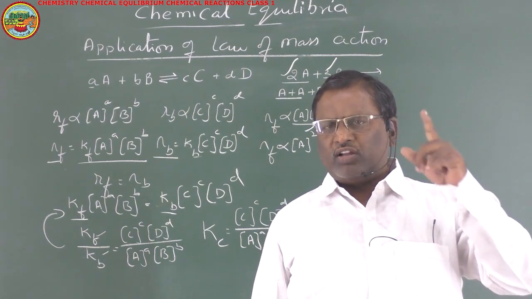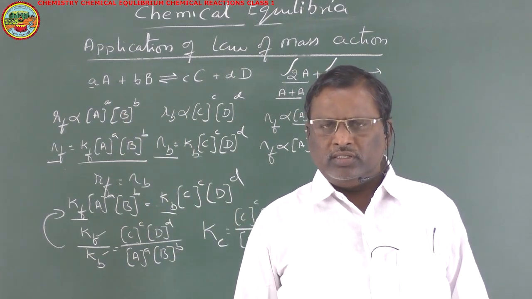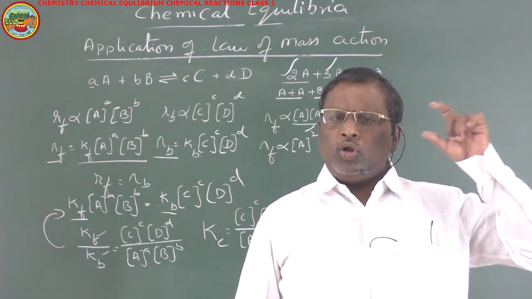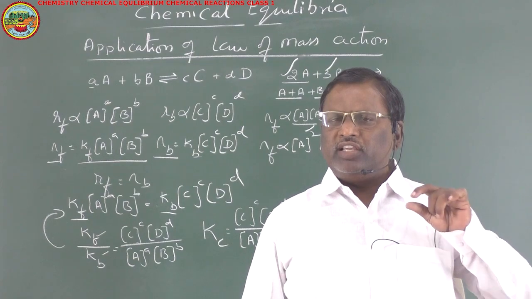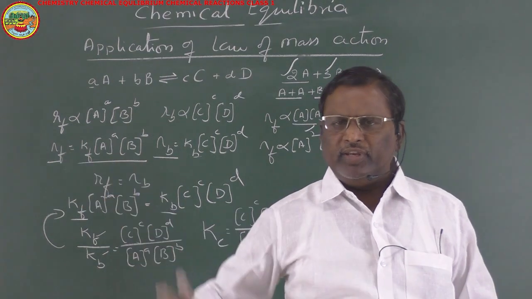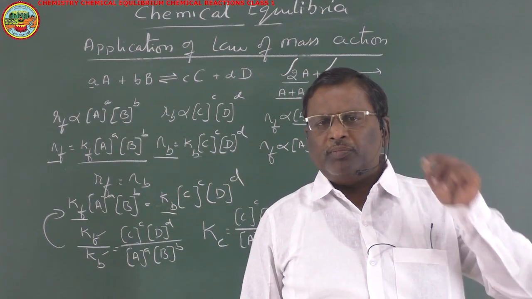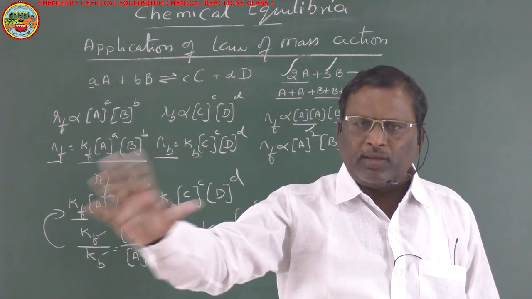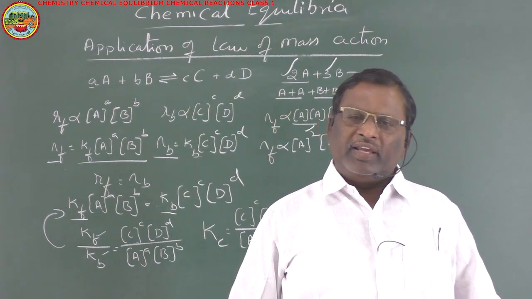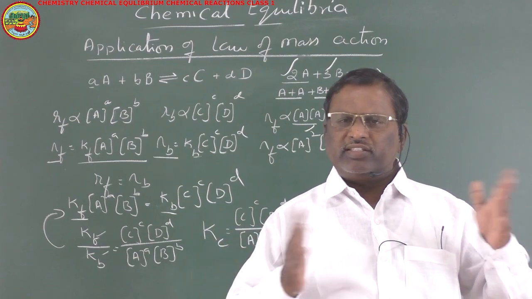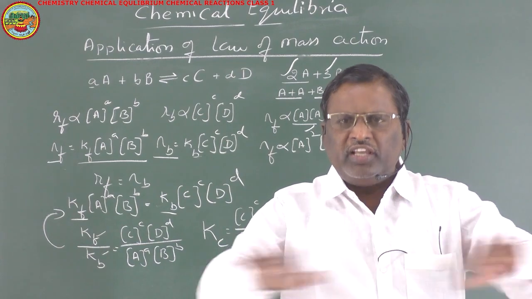Or, the product of the molar concentrations of the products divided by the product of the molar concentrations of the reactants is equal to the equilibrium constant. For a given reaction, the equilibrium constant is constant as long as temperature is constant. By changing the concentration of reactants and products, the equilibrium constant will not change.